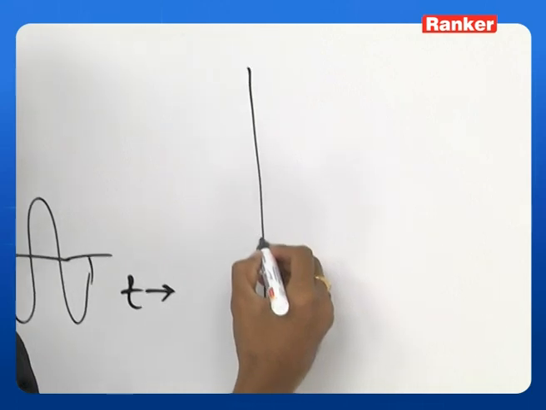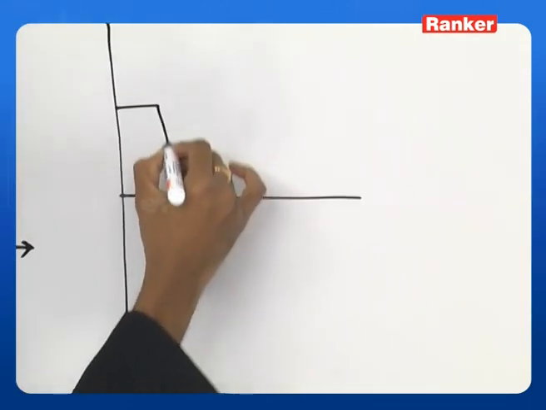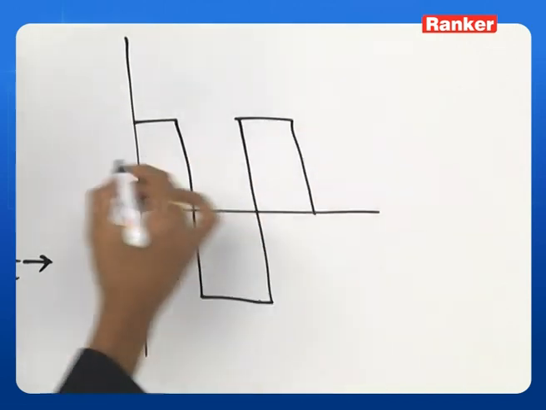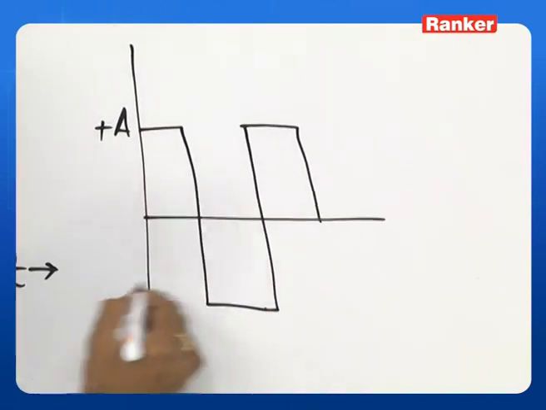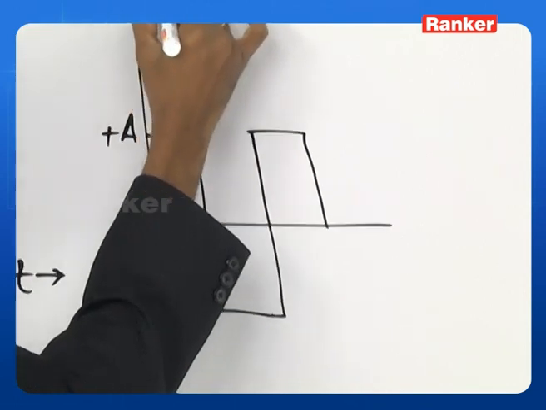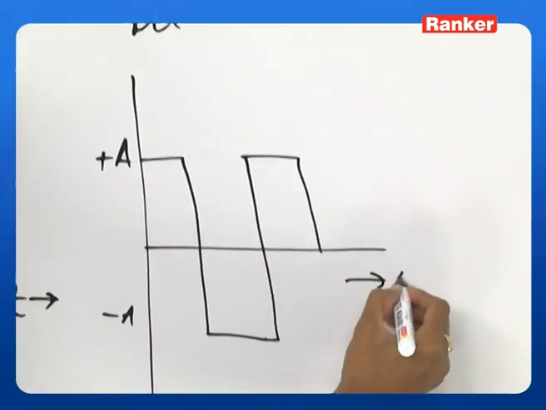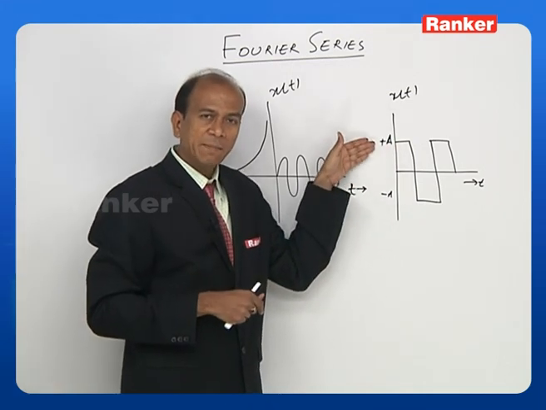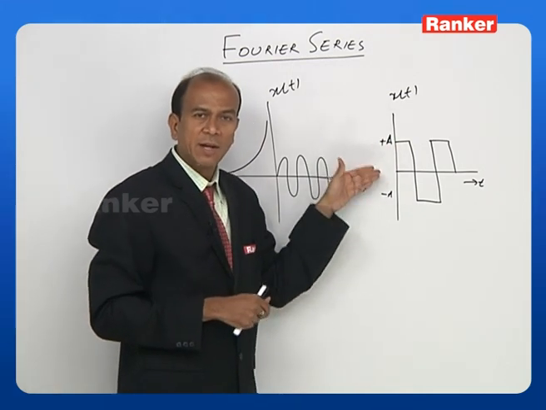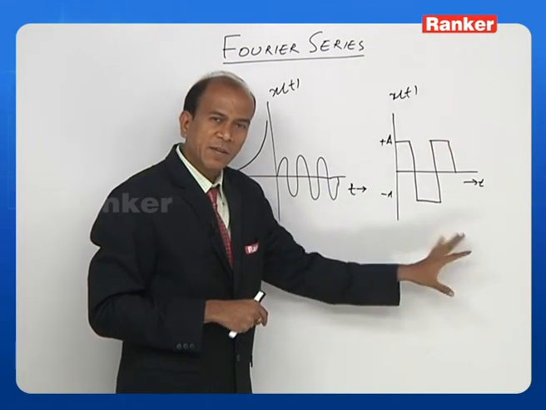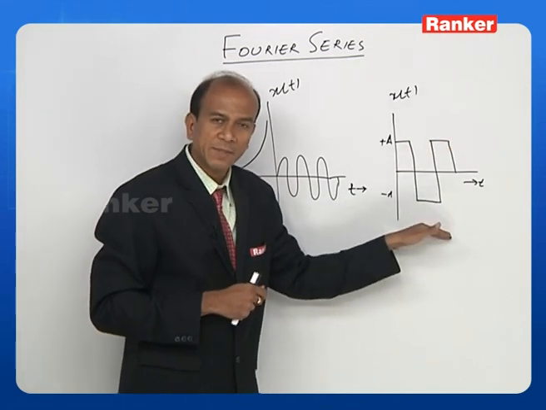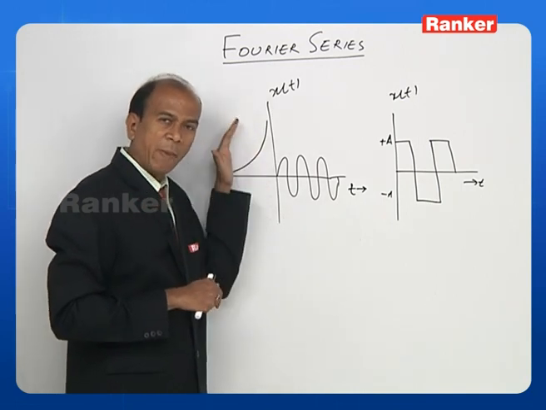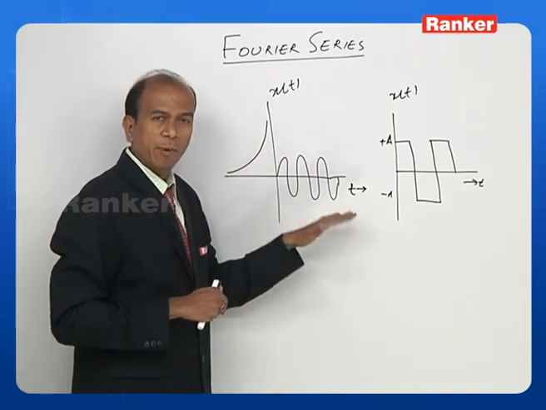Let us call this plus a and this minus a. This is x of t and this is t. As you see here, we have a maxima and a minima which are finite. So a Fourier series exists for this type of graph, whereas we cannot define a Fourier series for this type of case where no maxima nor a proper minima is defined.